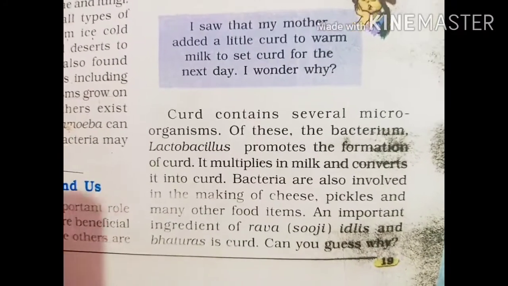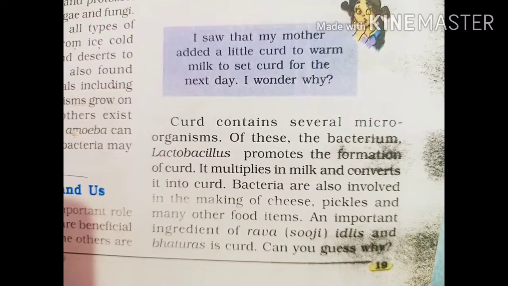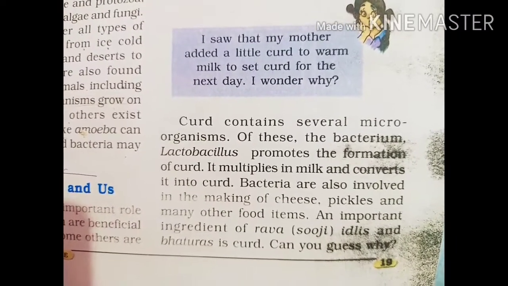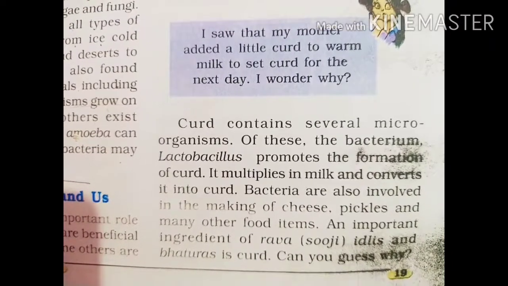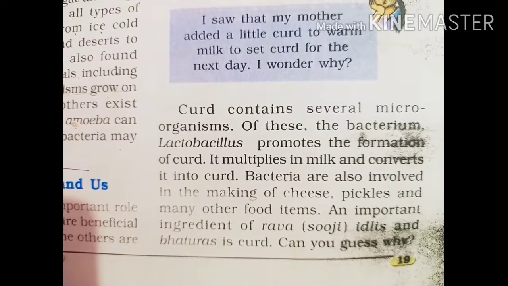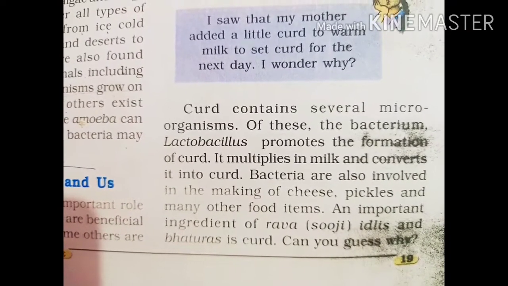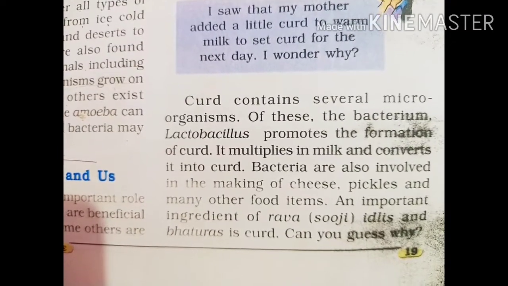So curd contains several microorganisms. Of these, the bacterium Lactobacillus. This is the name of the bacteria. Children, it is important for the test or for the exam, so please underline the name Lactobacillus. Lactobacillus bacteria promote the formation of curd. It multiplies in milk and converts the milk into curd.